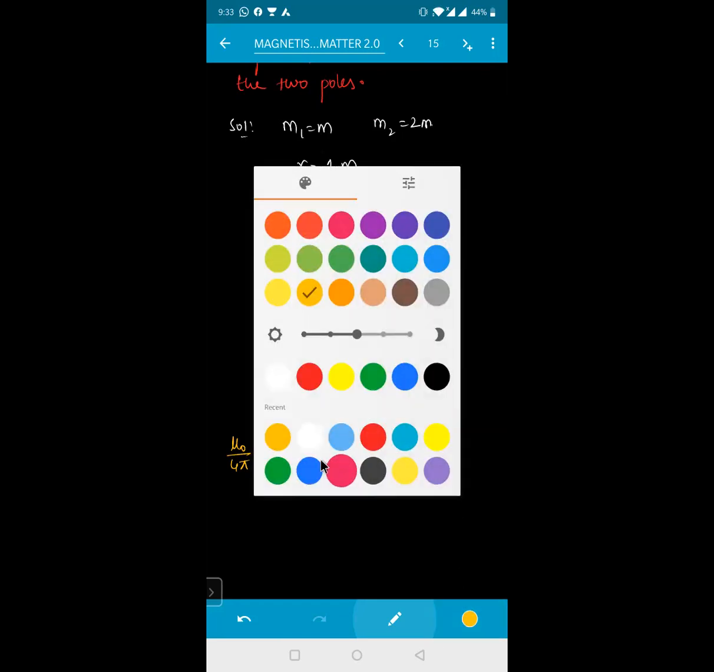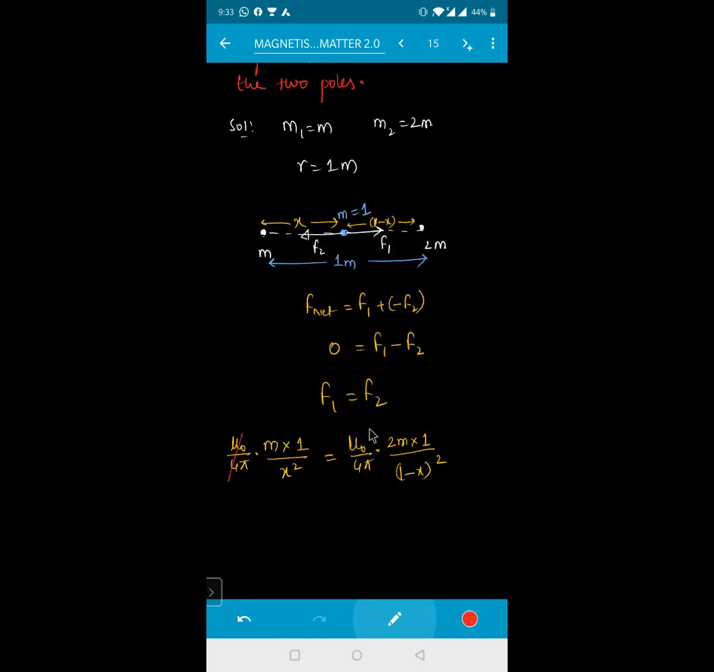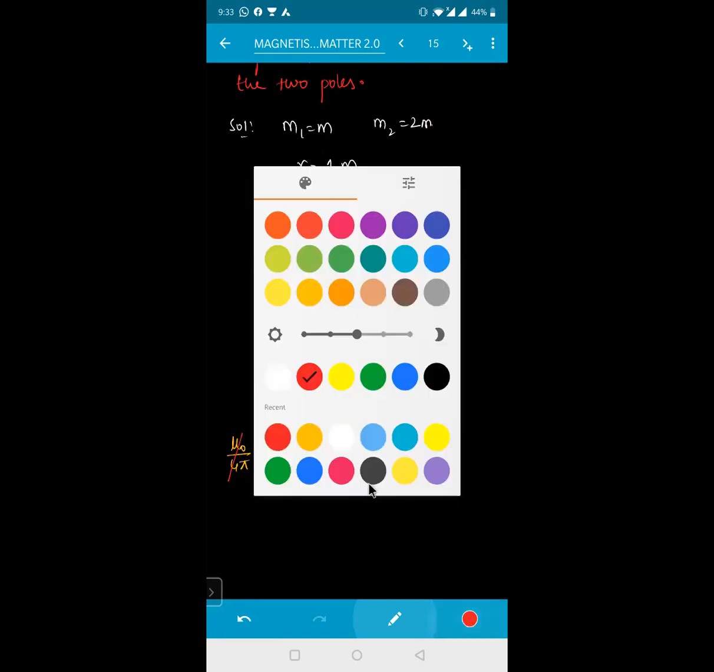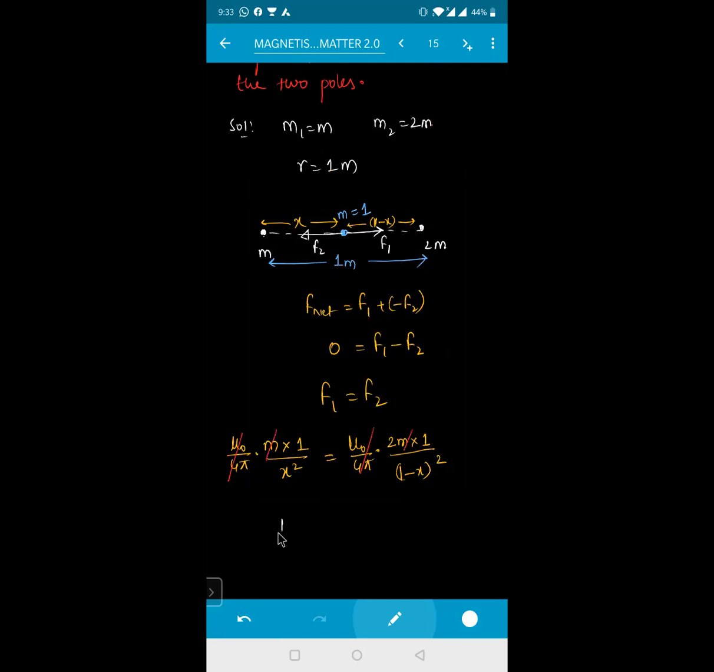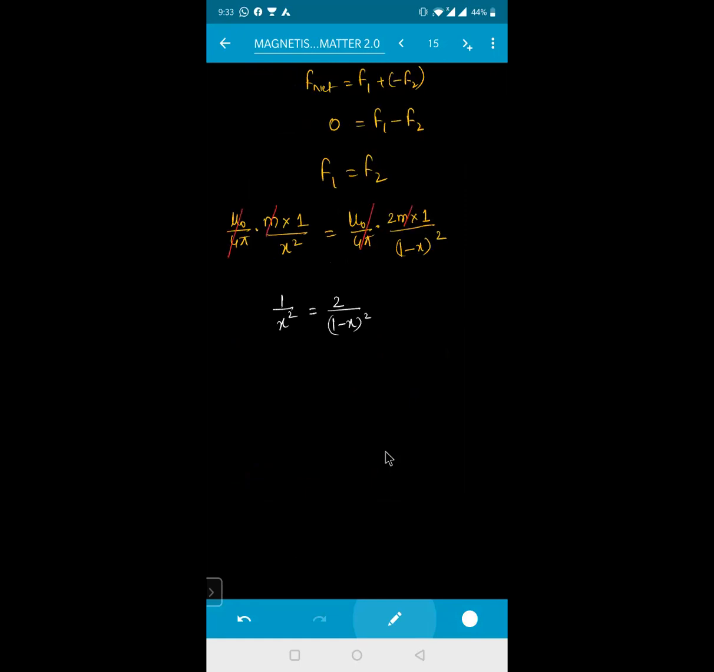1 minus x whole square. So this mu naught by 4 pi and mu naught by 4 pi, this m and this m will get cancelled. So ultimately, if I'm writing the relation, I'll be writing this as 1 by x square is equal to 2 divided by (1 minus x) whole square. Now if I'm taking this multiplication across, (1 minus x) whole square will be equal to 2 into x square. Can write like this, isn't it?